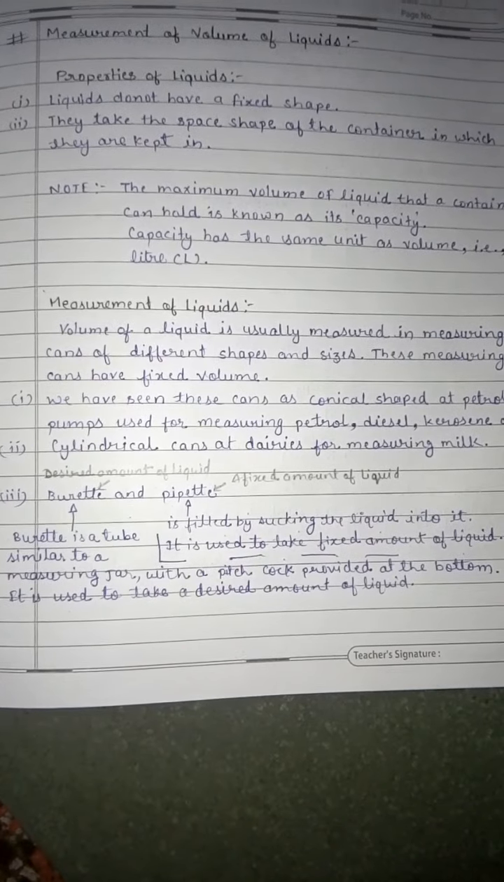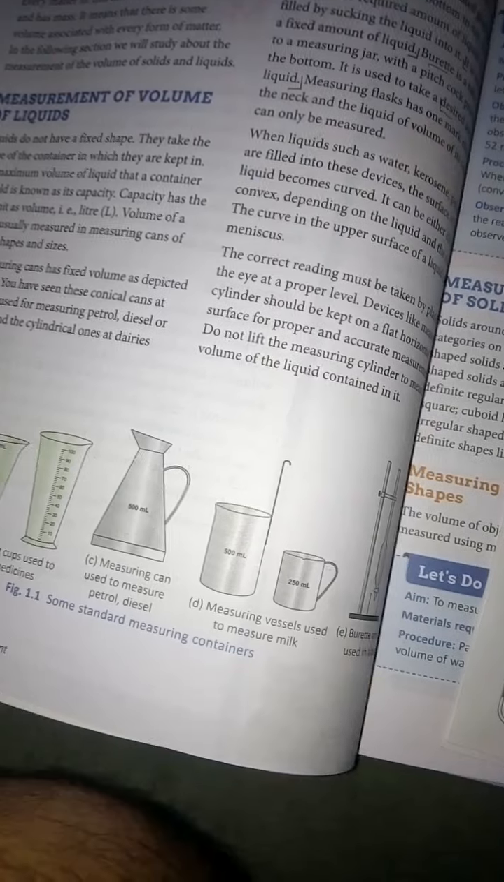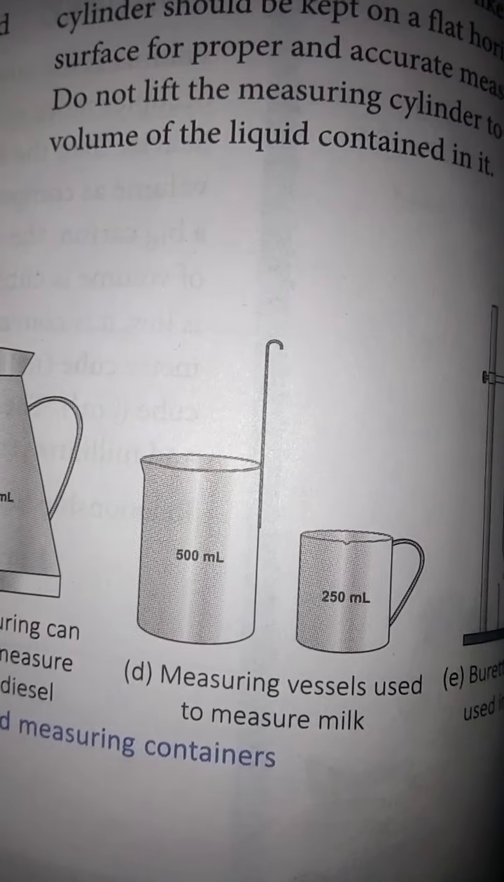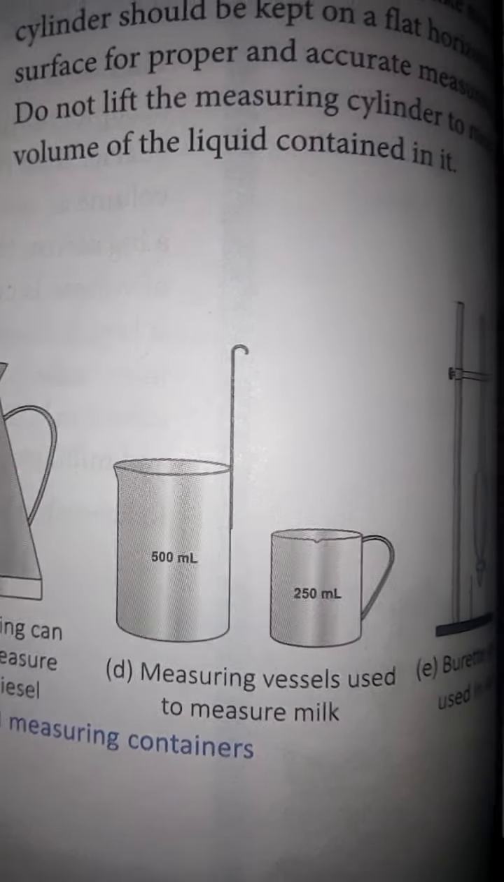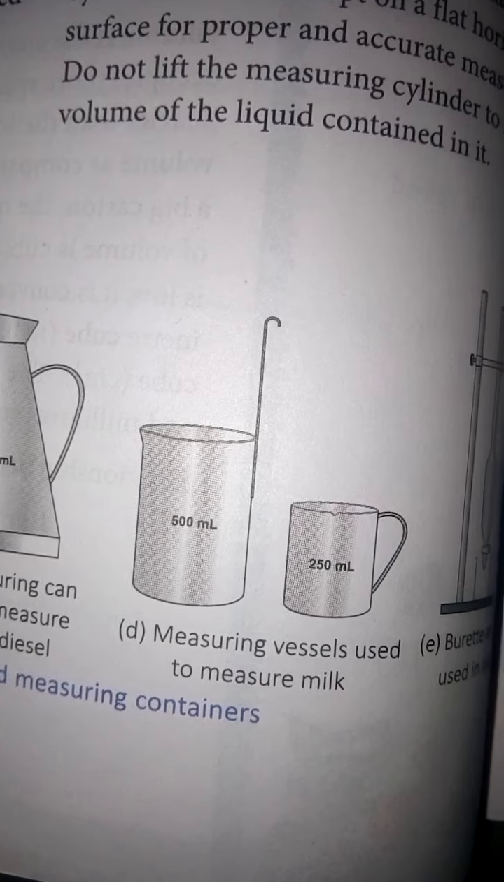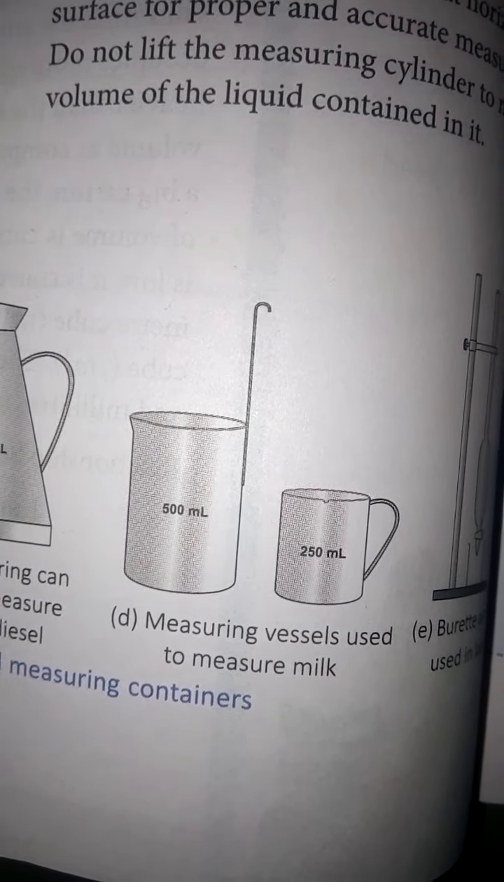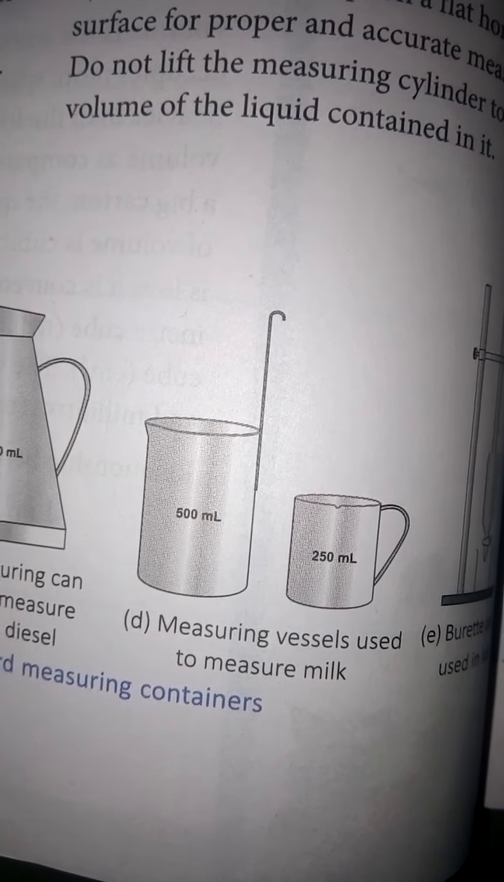We have seen conical shaped cans at petrol pumps, used for measuring petrol, diesel, kerosene oil, etc. Similarly, when we go to the dairy, the milkman uses cylindrical cans for measuring milk.